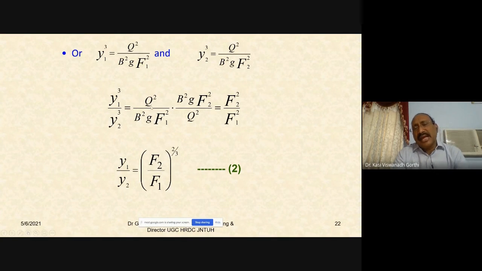Many parameters get cancelled: Q square, B square, and g. And you are left with F2 square by F1 square. So y1 by y2 would be this whole to the power 2 by 3. So F2 by F1 whole to the power 2 by 3. You have got equation 2.